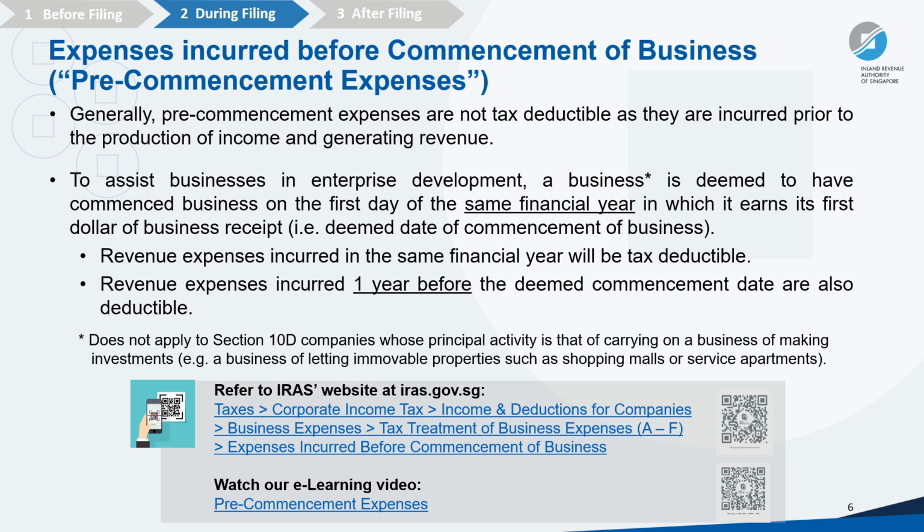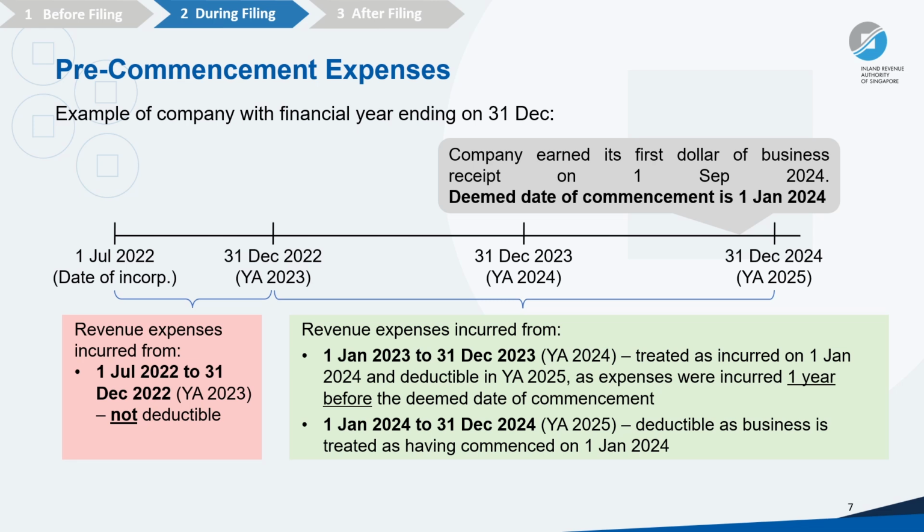Let's look at the next slide to illustrate what this means. In this example, the company has a financial year ending 31st December. Company earned its first dollar of business receipt on 1st September 2024. Deemed date of commencement will be 1st January 2024.